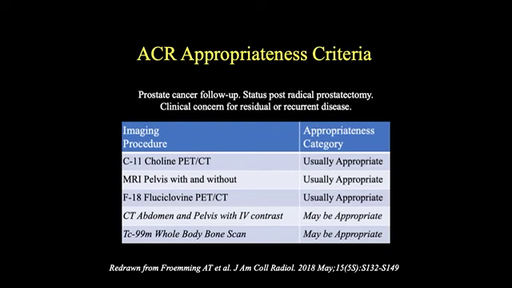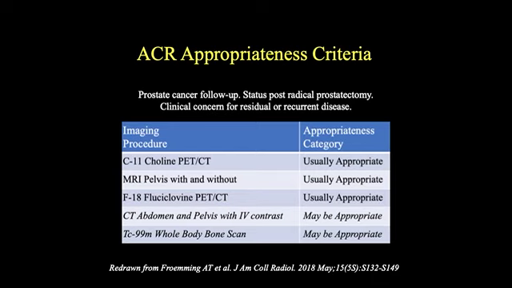Let's quickly review the ACR Appropriateness Criteria. There are now several modalities to evaluate patients after prostatectomy when they present with biochemical recurrence, which is rising PSA or a level of 0.2 nanograms per ml on 2 occasions. We can do C11 choline PET CT, we can do multiparametric MRI of the pelvis with and without gadolinium. We can also do F18 fluciclovine PET CT.